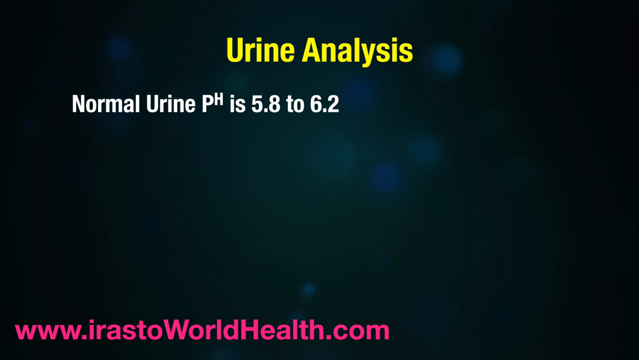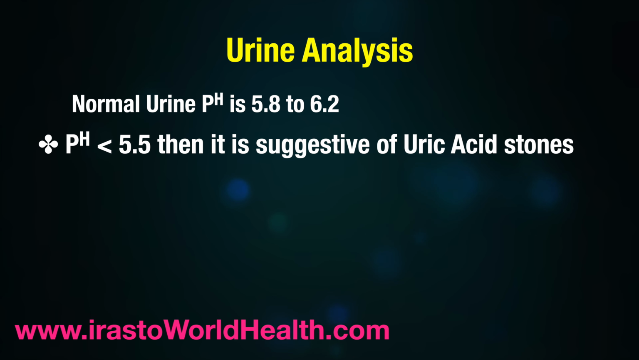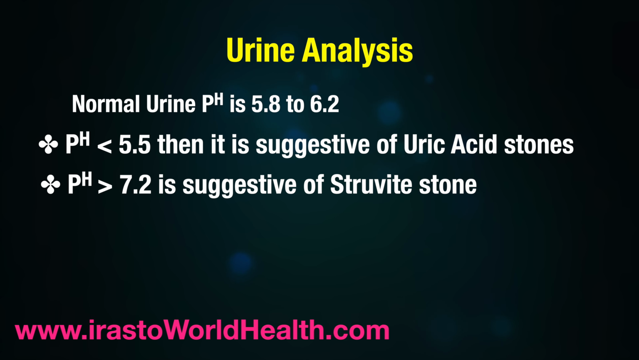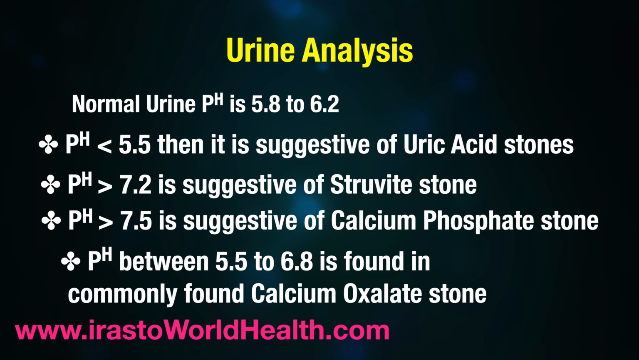Normal urinary pH is 5.8 to 6.2. If the pH is less than 5.5, it is suggestive of uric acid stones. If the pH is greater than 7.2, it is suggestive of struvite stone. If the pH is greater than 7.5, it is suggestive of calcium phosphate stone. And pH between 5.5 and 6.8 is found in the commonly found calcium oxalate stones.